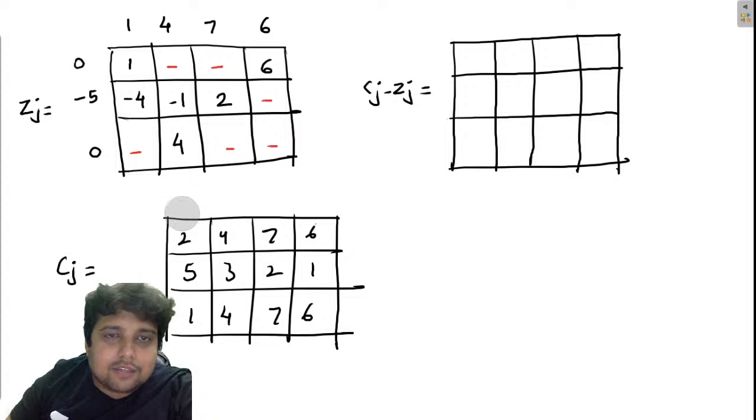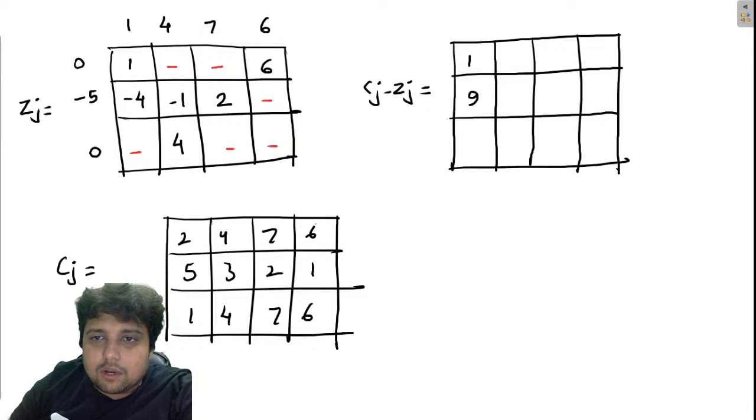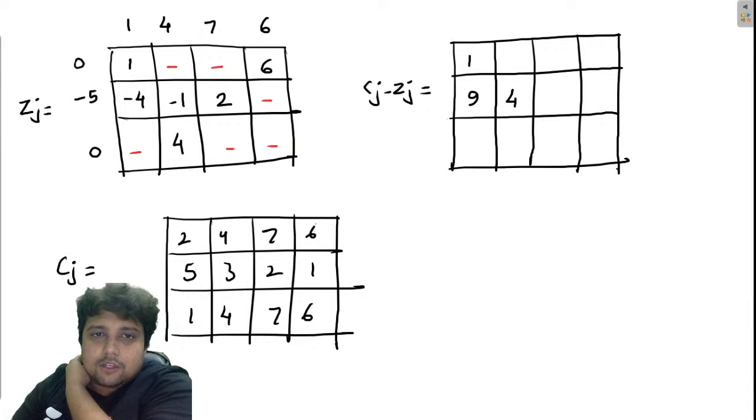So 2 minus 1 will be 1 here. Then 5 minus minus 4 is going to be 9 here. Similarly, 3 minus minus 1, 4 here. 2 minus 2, 0. 6 minus 6, 0. Then 4 minus 4 is also 0.